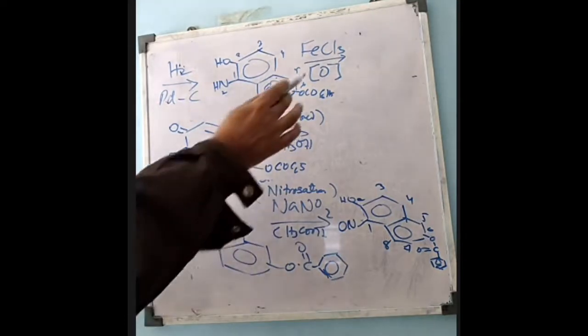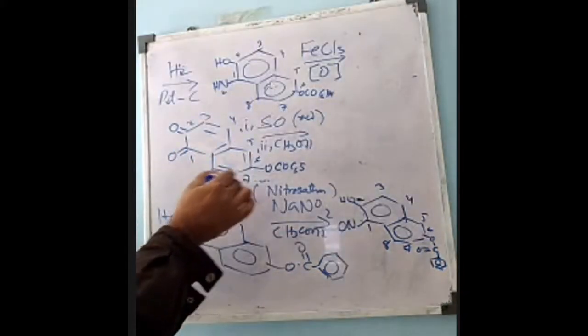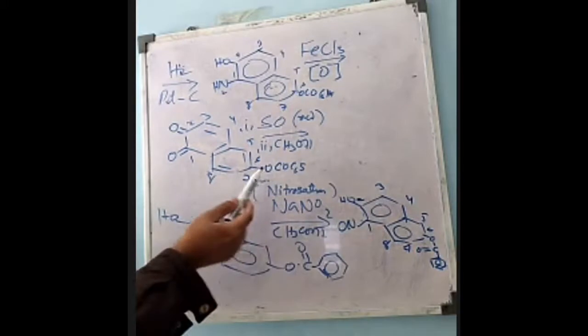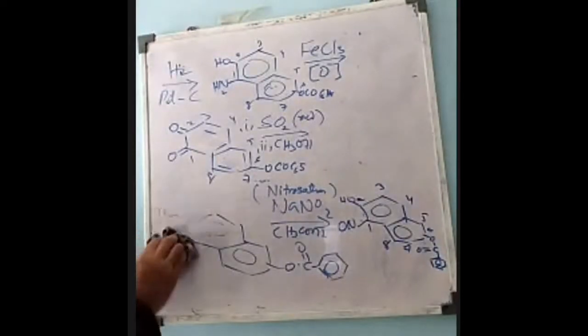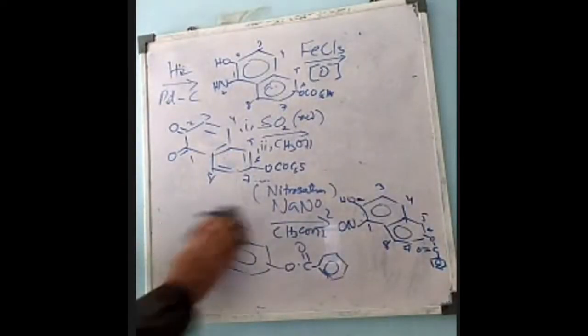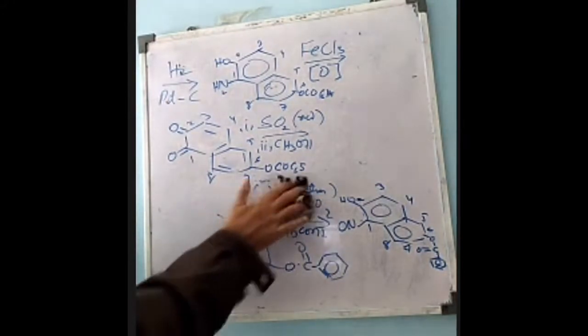So when this oxidizing agent is used, we get, numbering 1, 2, 3, 4, 5, 6, 7, 8, the 6-benzoate, 1,2-naphthoquinone. And when this naphthoquinone is treated with sulfur dioxide, it is not sulfur oxide, it is sulfur dioxide, in the presence of methanol. Sulfur dioxide plus methanol, further reduction.